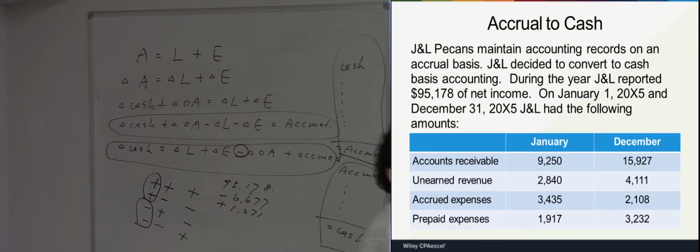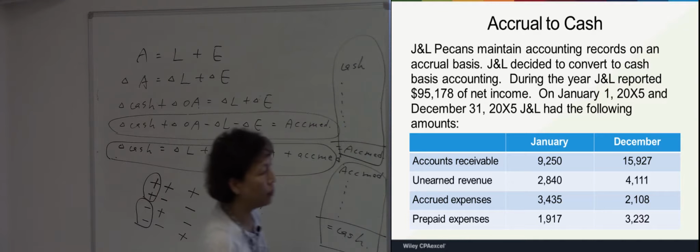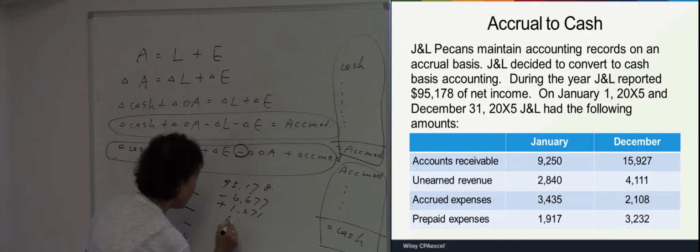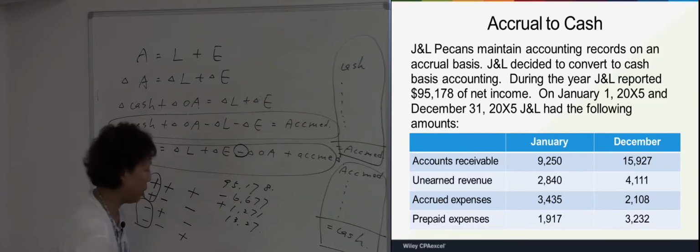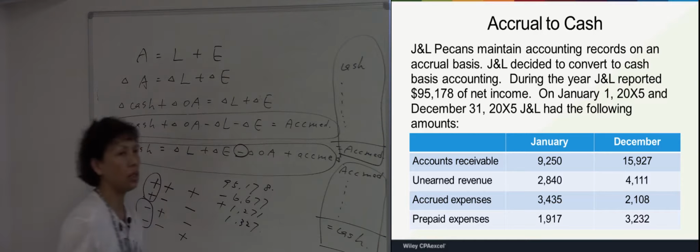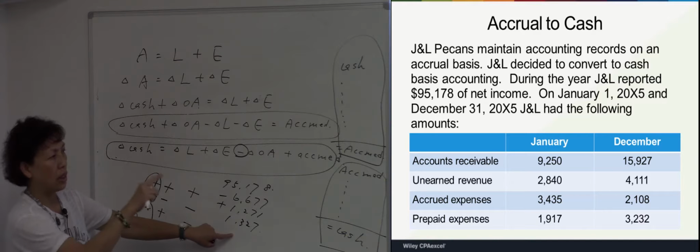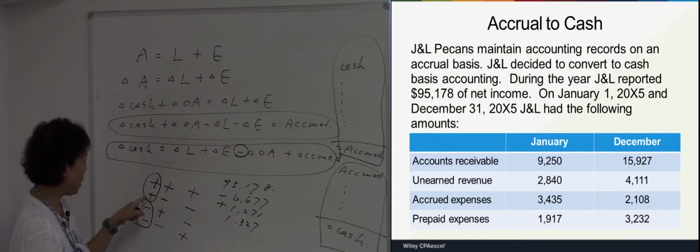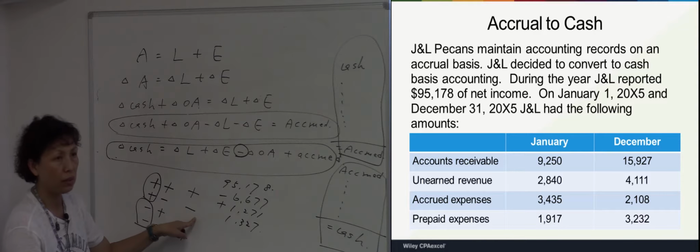Decrease for how much? 1327. It's a decrease, and the sign is positive. So positive decrease means negative.